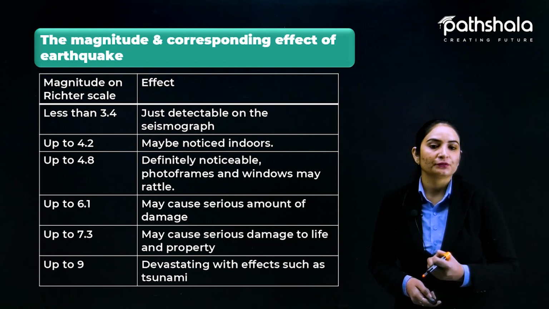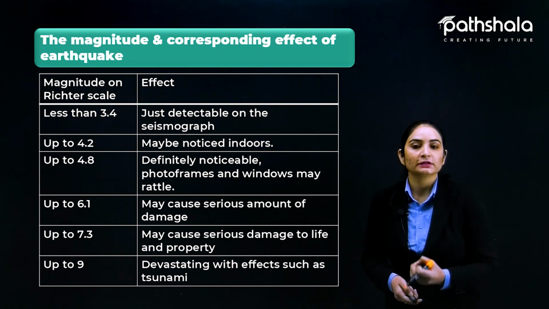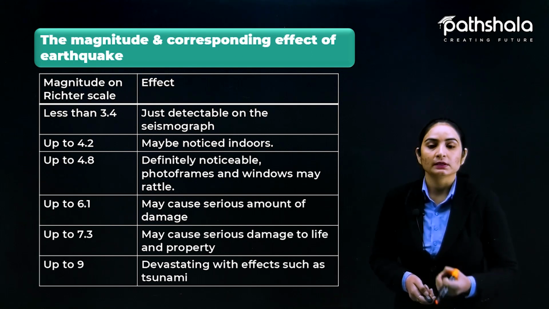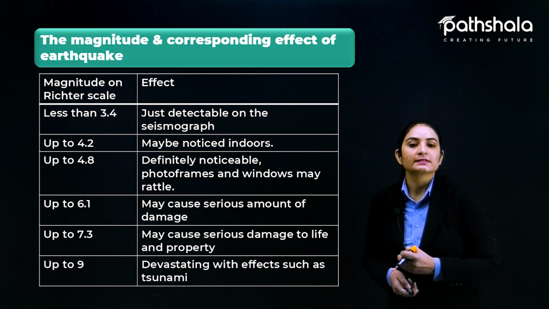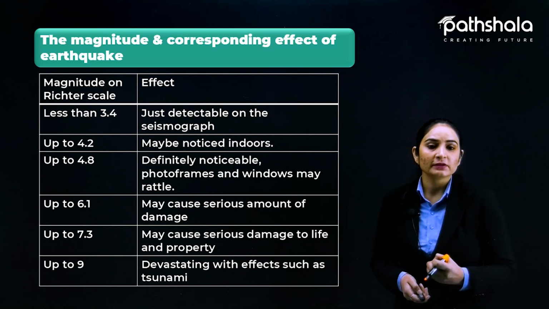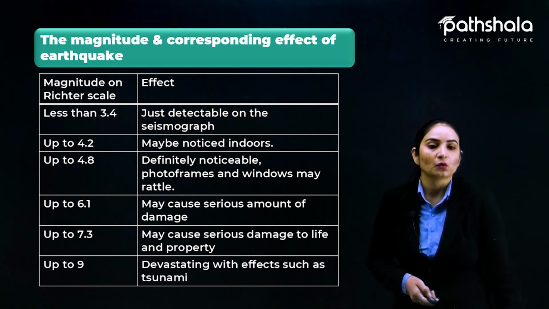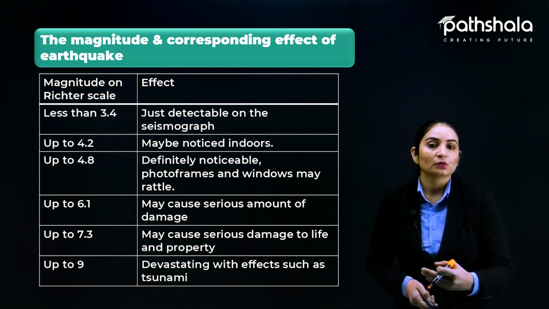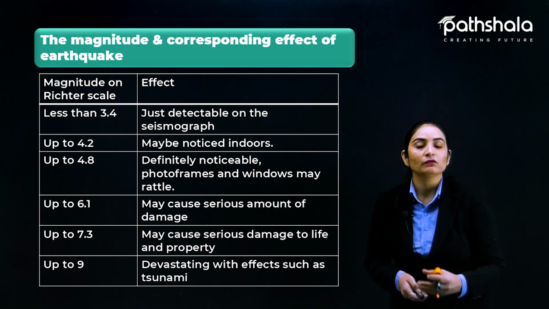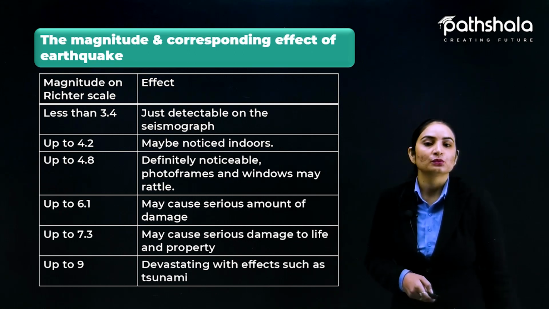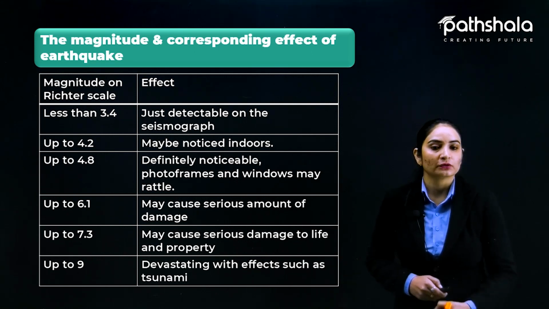Very serious damage is going to occur if the magnitude on the Richter scale is 7.3, and then up to 9, that is devastating, with effects such as tsunami. That is the very extreme end of quakes. So this is all about earthquake measuring and occurring, how we record it, and which effect it is going to have as per the given magnitude on the Richter scale.